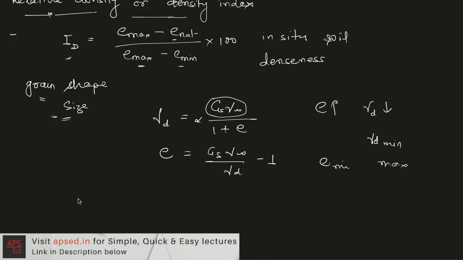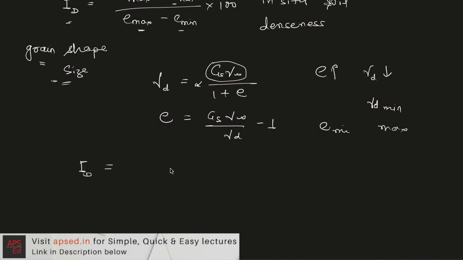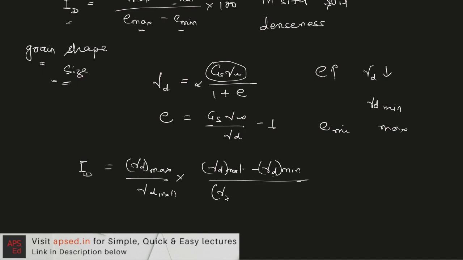So in terms of dry density, we write this formula as gamma d max upon gamma d natural, times gamma d natural minus gamma d minimum, divided by gamma d maximum minus gamma d minimum, times 100.